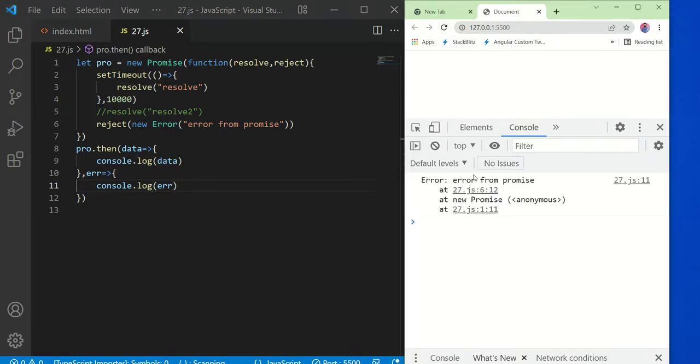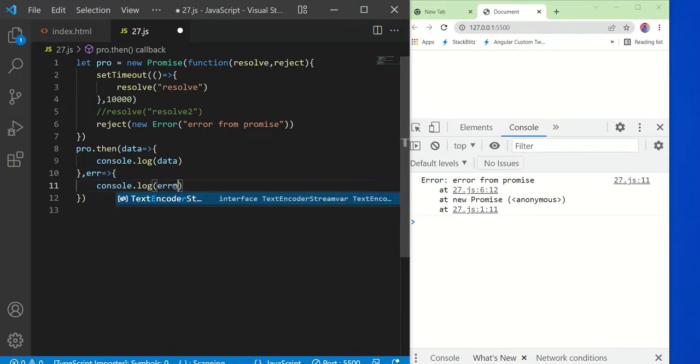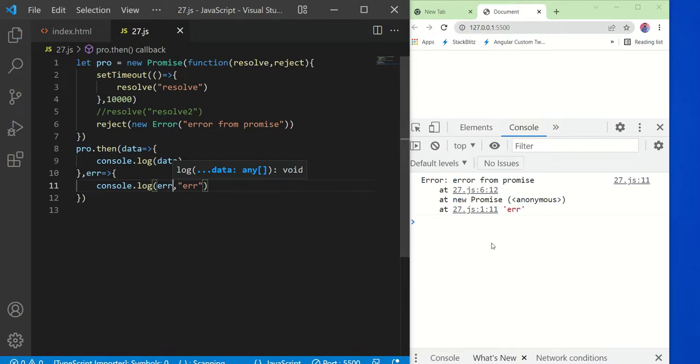You will get the error because this error got triggered and this error is being called. So you can notice you are getting it from err, not from data. If it gets resolved, then you will get it from the console log with the data. I hope you understand.